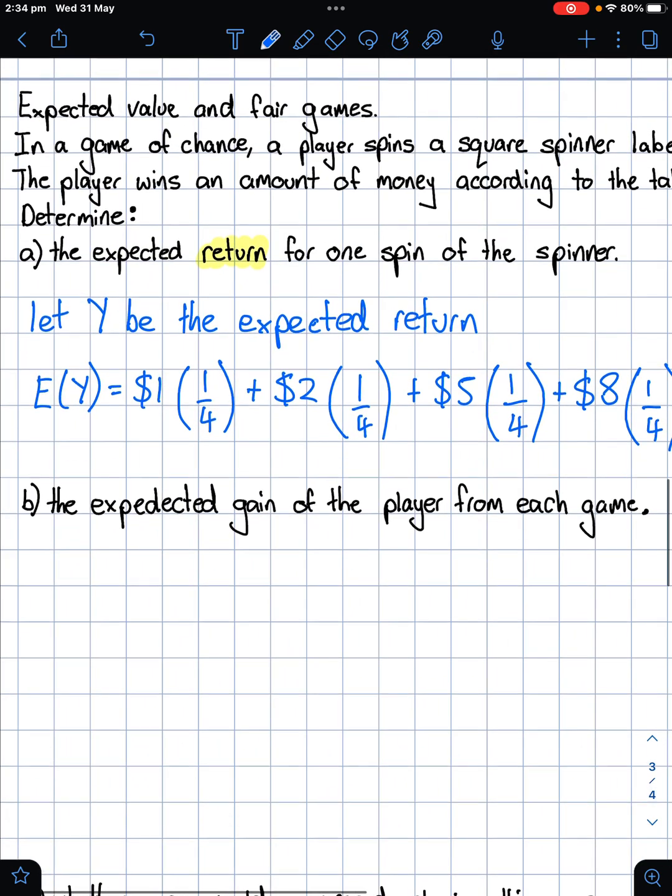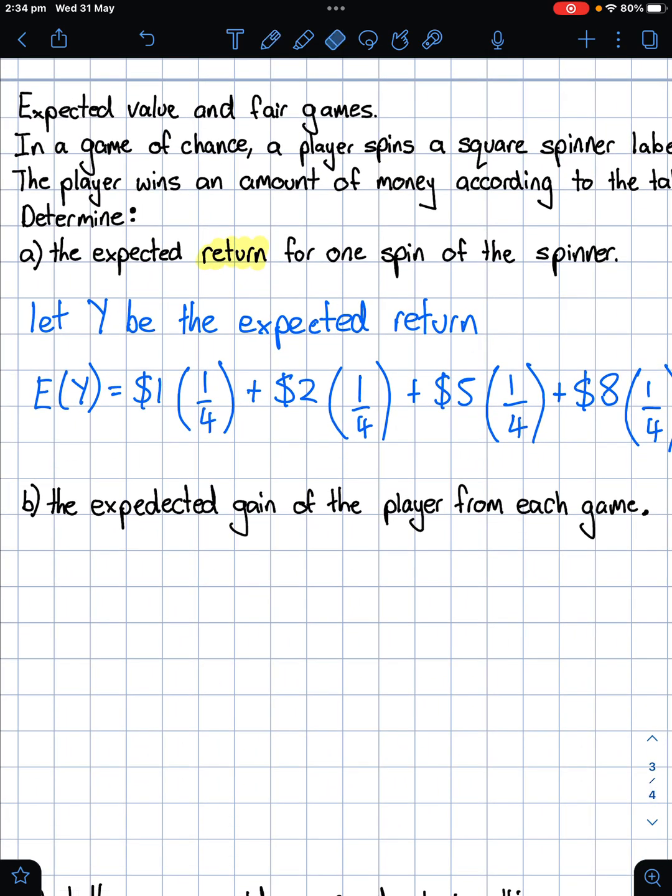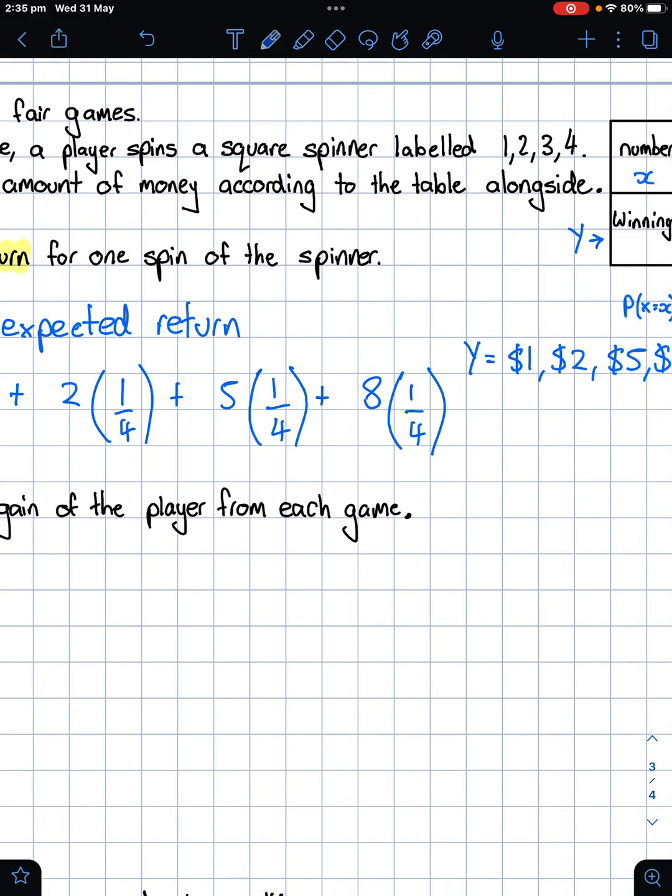Now this is getting a bit messy. I'm going to rub out the dollars here. I've just put them in so we can understand where the numbers come from. We wouldn't usually put dollars in here. We're actually working out the expected value.